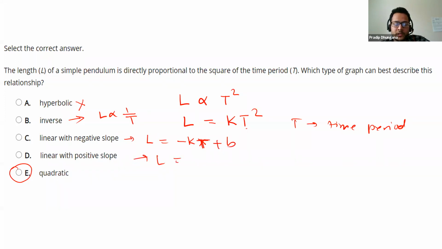Positive is L equals KT plus B, or you can use M as well. So if any quantity is directly proportional to the square of any other quantity, that kind of relationship is called quadratic. Let me go to the next slide.